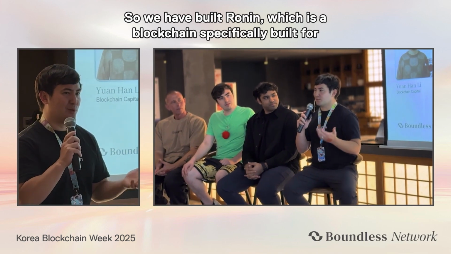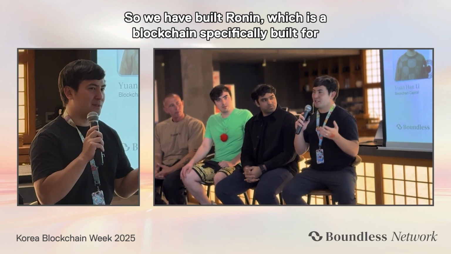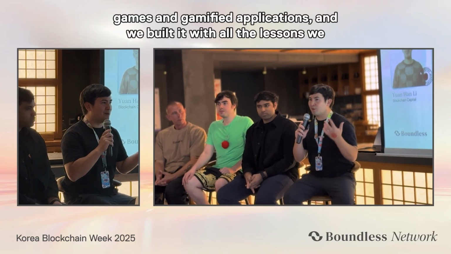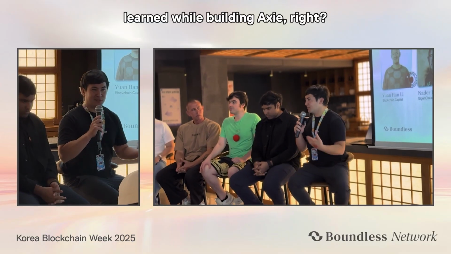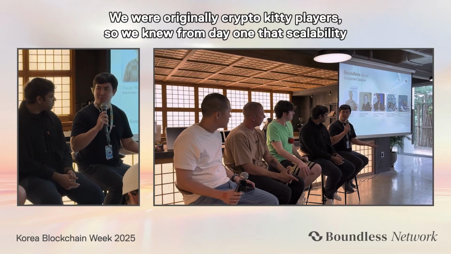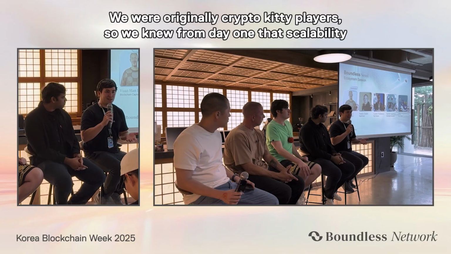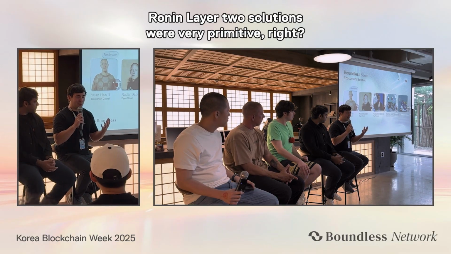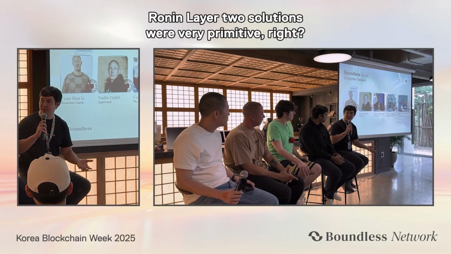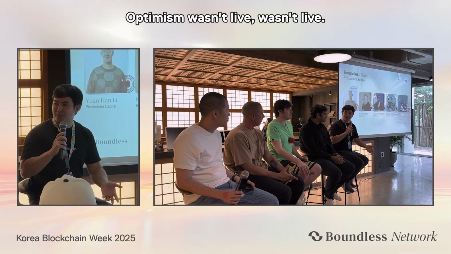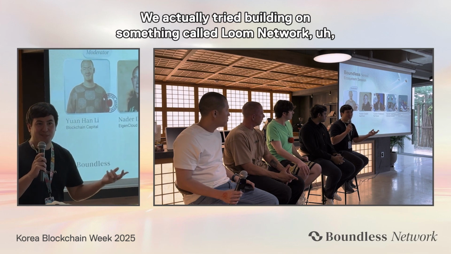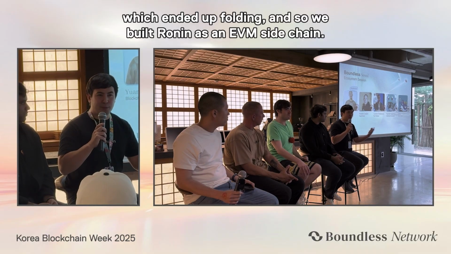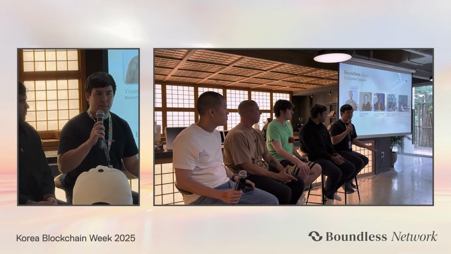So we have built Ronin, which is a blockchain specifically built for games and gamified applications. And we built it with all the lessons we learned while building Axie, right? We were originally CryptoKitty players, so we knew from day one that scalability would be really important for us. But when we first started building Ronin, layer 2 solutions were very primitive, right? Optimism wasn't live, Arbitrum wasn't live. We actually tried building on something called Loom Network, which ended up folding. And so we built Ronin as an EVM sidechain.